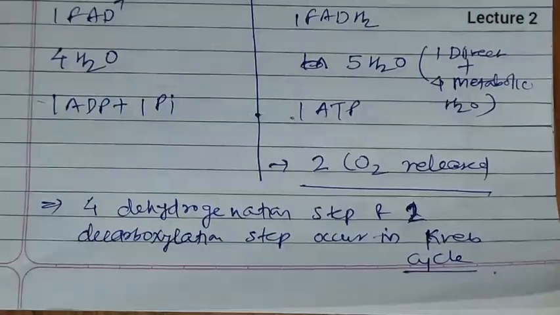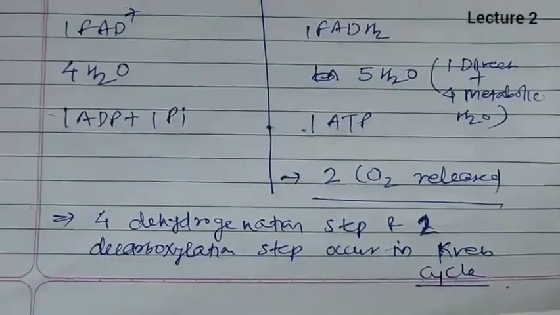Now after this Krebs cycle, next we are moving to another topic, that is electron transport system.